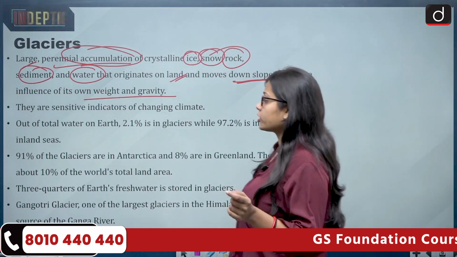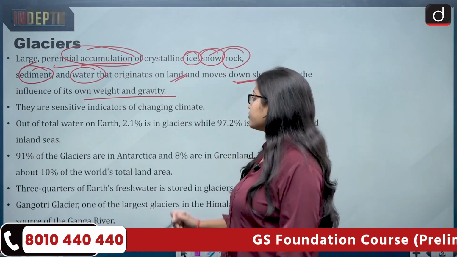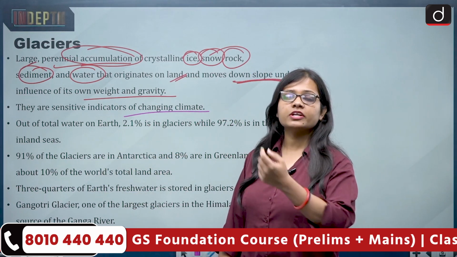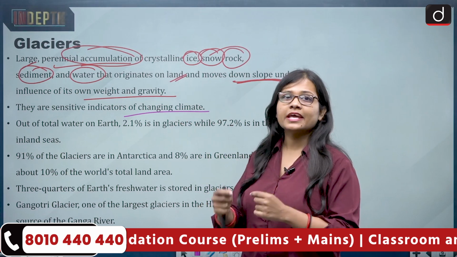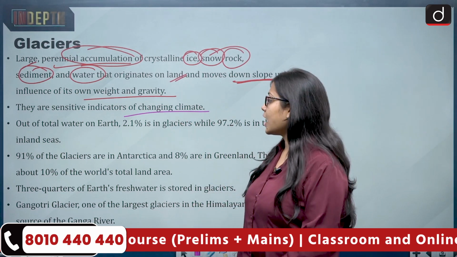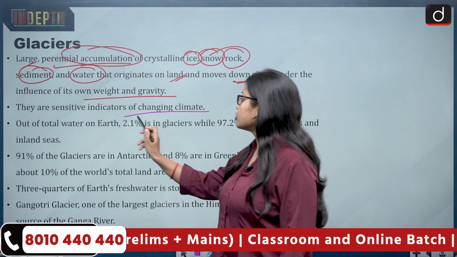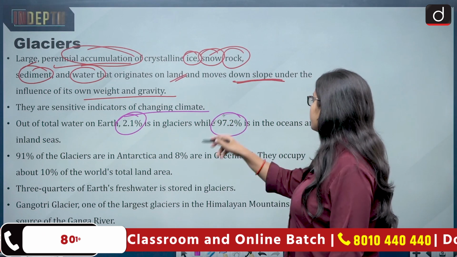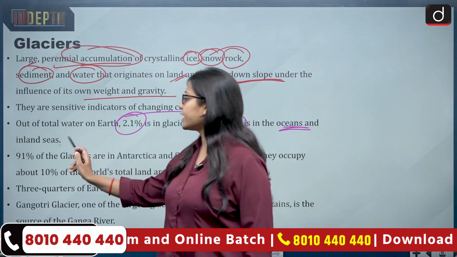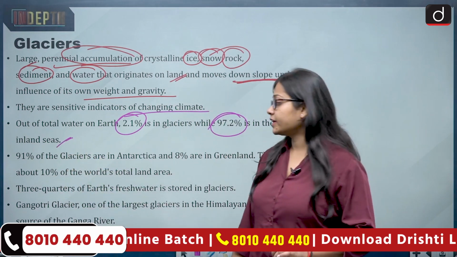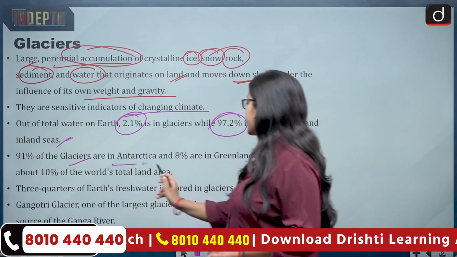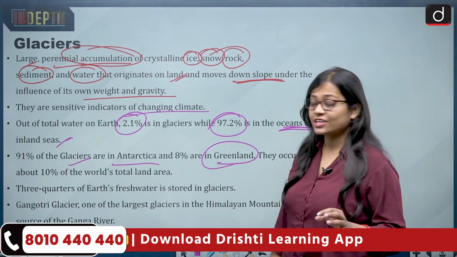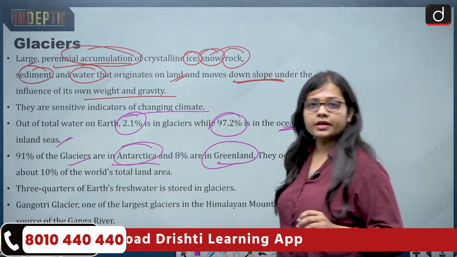Now let us talk more about glaciers. They are sensitive indicators of changing climate, because when the temperature increases, the melting of glaciers takes place at a faster pace. Out of the total water on Earth, 2.1% is in glaciers, while 97.2% is in the oceans and inland seas. Around 91% of the glaciers are in Antarctica and 8% are in Greenland. So the majority of the glaciers are present in Antarctica.